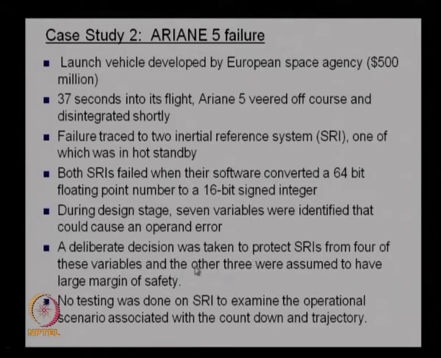So, they did not do any acceptance test to see whether this kind of scenario would be generated or not. Since they had identified 3 variables which can actually cause an operand error, they could have tested these conditions to ensure that this would not cause a problem. But unfortunately, exactly one of these variables resulted in an operand error, and the whole launch vehicle was destroyed by that simple issue. Later, when they identified the reason for the failure, they could rectify it very easily and solve the problem.